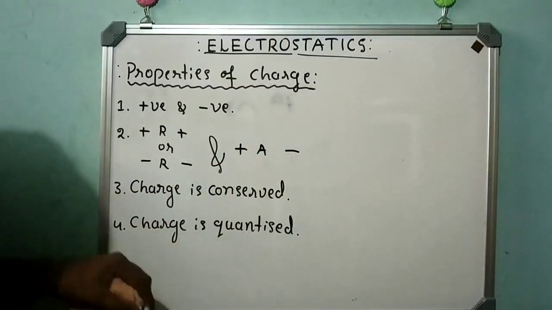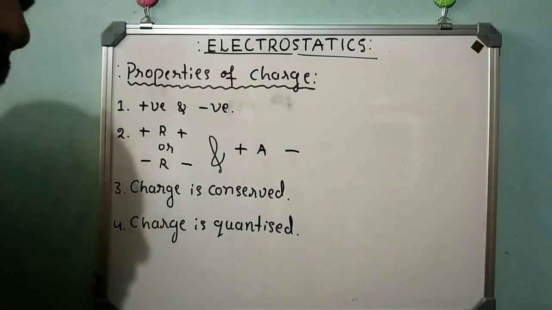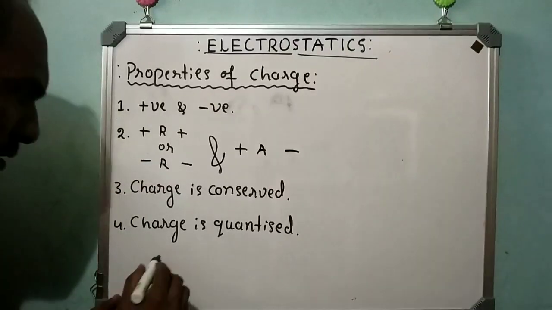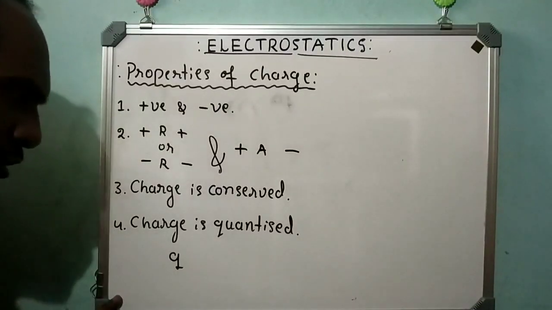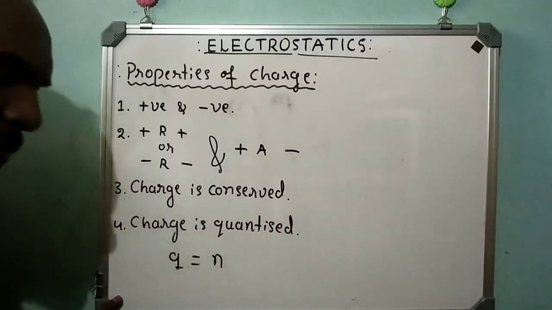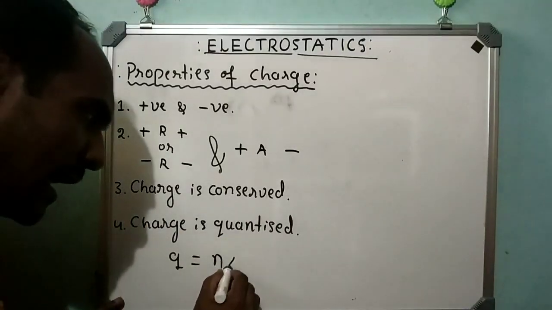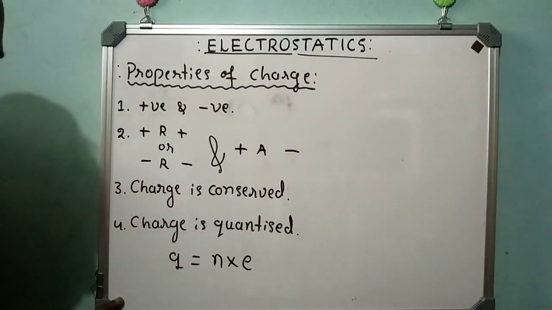What is the meaning of charge is quantized? I have already told in the classes, that is, if Q is the charge on the body, N is the number of electrons added or removed, and E is the charge on each electron.